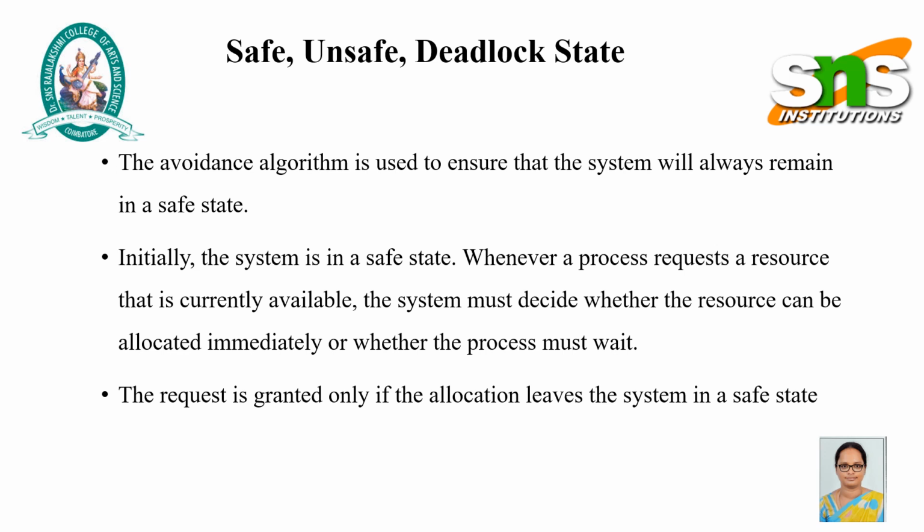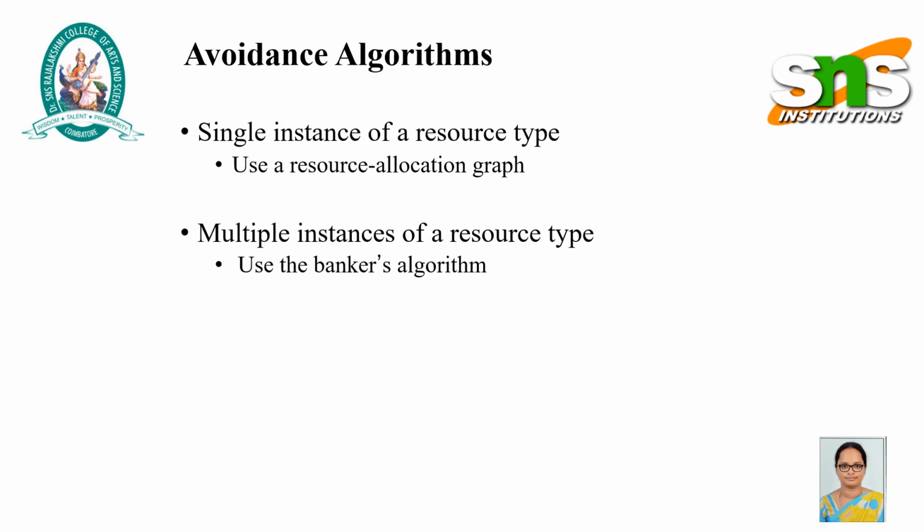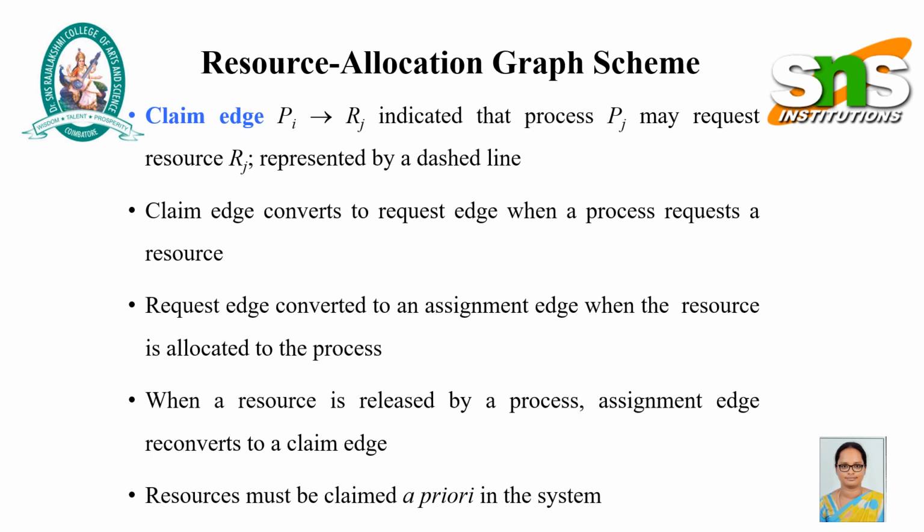Initially, the system is in a safe state. Whenever a process requests a resource that is currently available, the system must decide whether the resource can be allocated immediately or whether the process must wait. The request is granted only if the allocation leaves the system in a safe state. Avoidance algorithm: for a single instance of a resource type, use a resource allocation graph. For multiple instances of a resource type, use the Banker's algorithm.